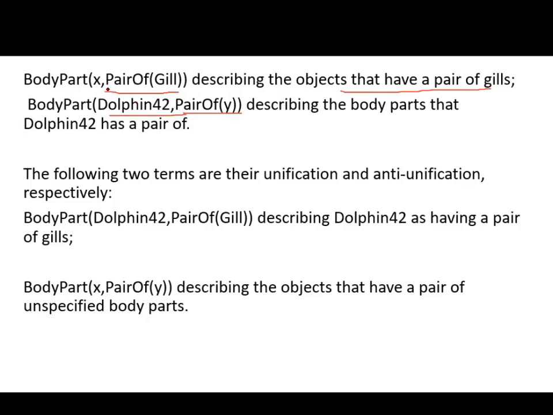This is a proposition, but it is another variable describing the body parts that are having pairs. So the following two terms are their unification and anti-unification respectively. Pair of gill describing dolphin 42 as having pair of gills is called unification. Describing the objects that are having unified body parts is called anti-unification. This is what it is. Thank you.